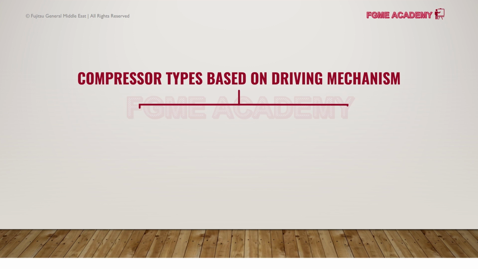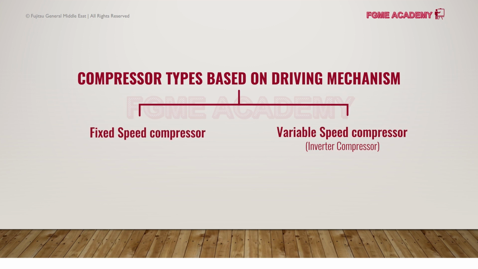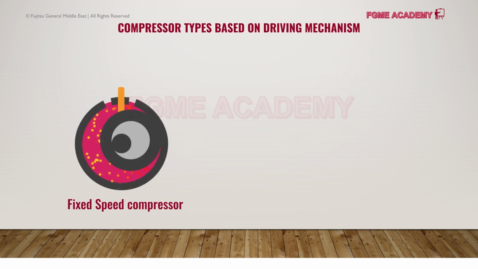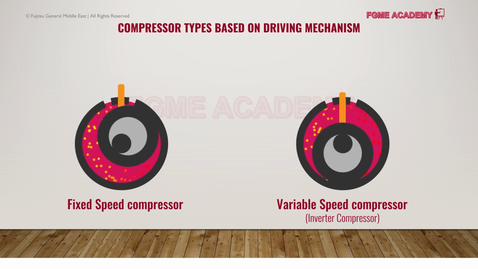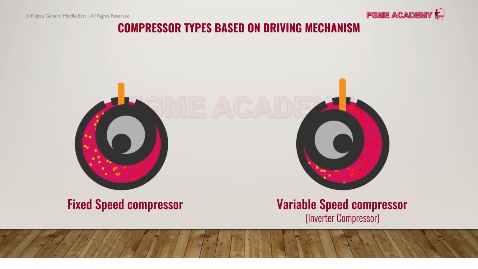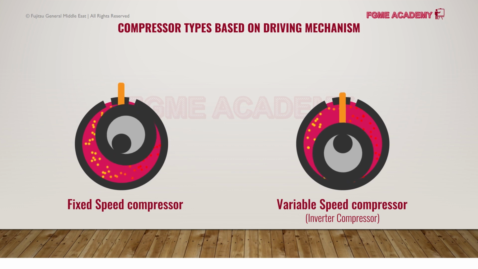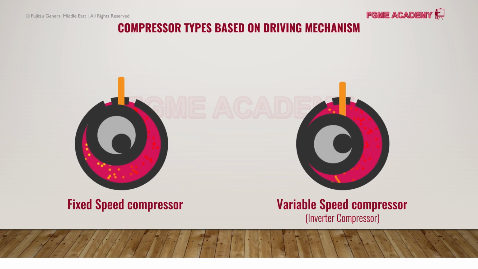Generally, compressors are of 2 types, depending on the driving mechanism: the fixed speed and the variable speed type. The fixed speed type, as the name implies, rotates at a constant speed during operation. However, the variable speed type, which is also known as the inverter type, rotates at different speeds, depending on the energy input to the compressor.